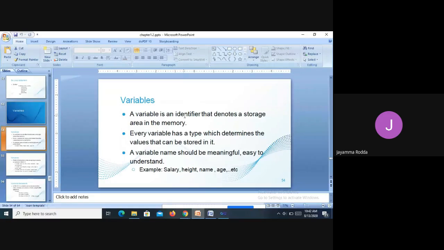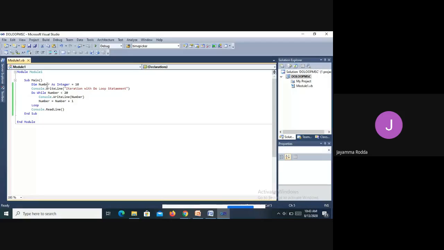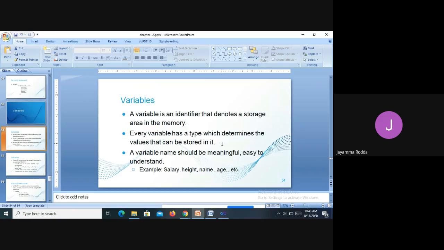And every variable will have a specific type. That specific type determines which value should be stored in there. So every variable has a type which determines the values that can be stored. Here, the type of this number is integer. The data type that we use determines this: if it is a character, a character value can be stored. If it is a string, string content can be stored. So the data type determines which values can be stored in there. Okay.